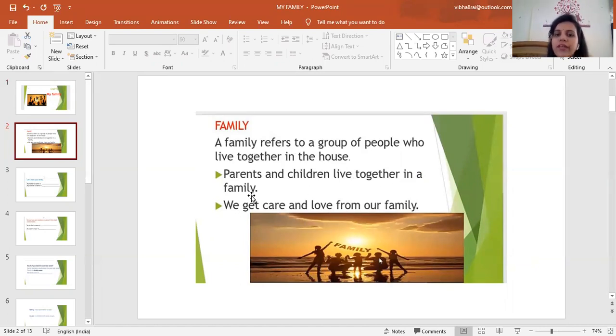Parents and children live together in a family. We get care and love from our family. And suppose if you fall sick, children, then who will take care of you? Your parents. Your family will take care of you. They give you love. So that is the important thing in this, that family is very important in our life.